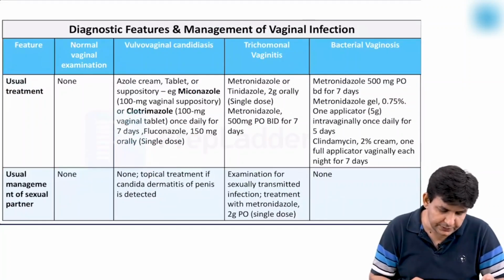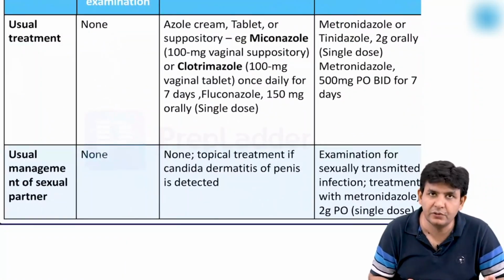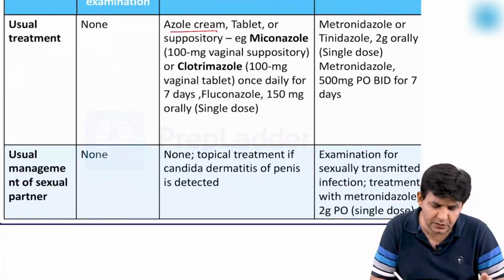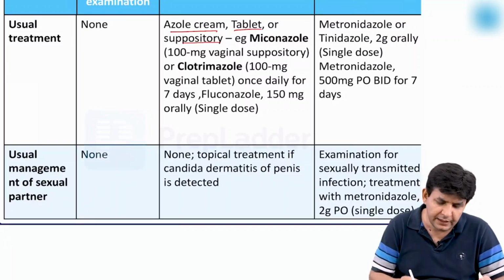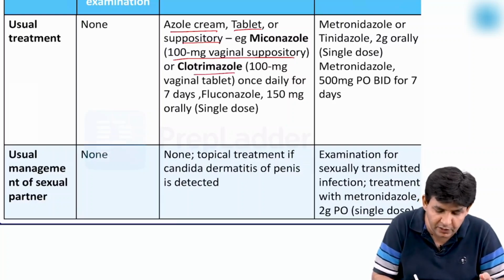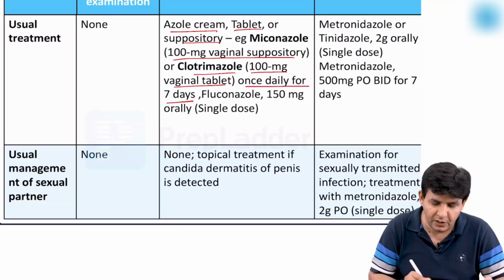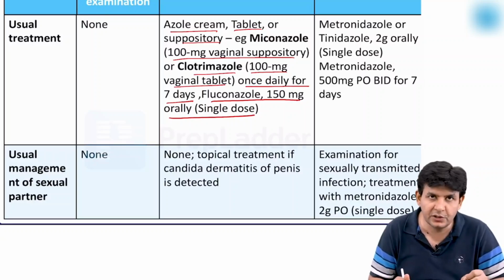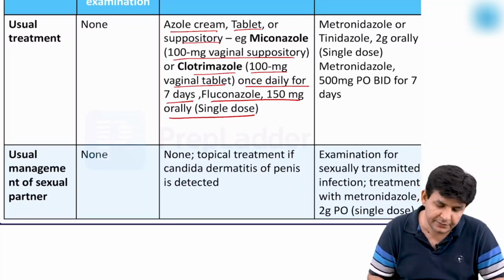Fine. Now coming to the treatment part. The treatment of Candida revolves around what? The azole creams, that is miconazole, clotrimazole. These azoles you can give. They come in cream form, tablet form, suppository form. You put miconazole 100 milligram vaginal suppository for Candida infections, or you can give clotrimazole 100 milligram vaginal tablet, given once daily for 7 days. Or you can go for fluconazole 150 milligram orally, single dose. So this is an oral single dose of fluconazole, or you can go for clotrimazole tablet or miconazole suppository. That is regarding the Candida infection.